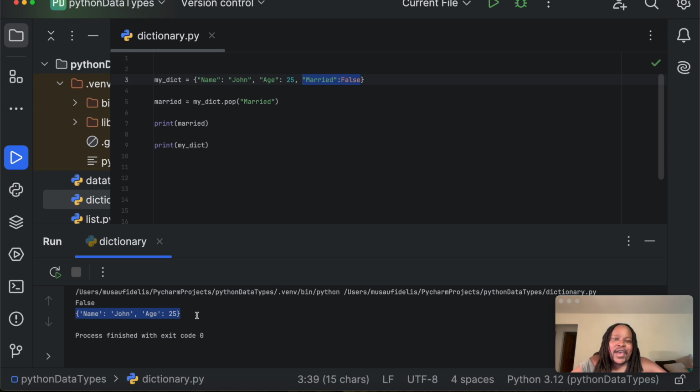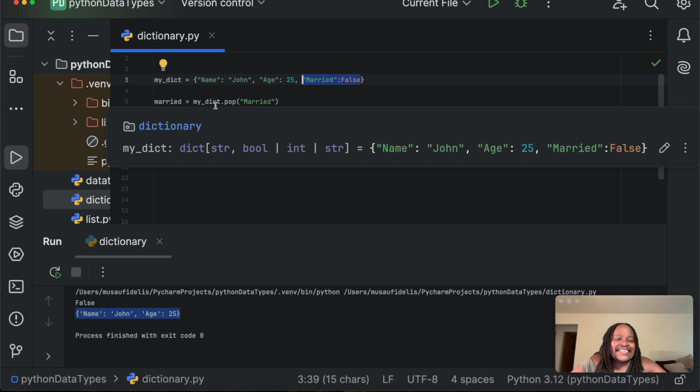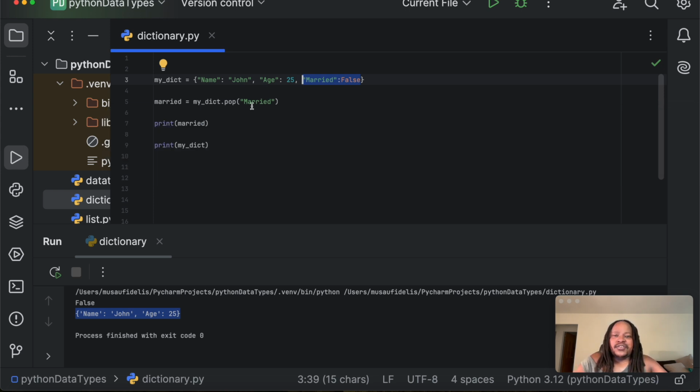There is another way if you wanted to remove the last item from a dictionary. There is another method that you can use, and that method is called the popitem method. Instead of using pop, because I want to remove the last item, this method is specifically to remove the last item from a dictionary. I can say here, my_dict.popitem, and I don't provide anything.